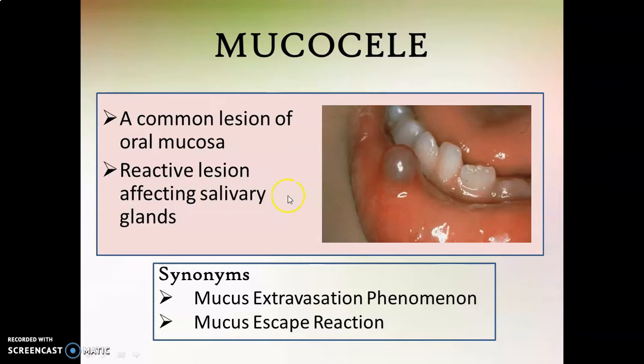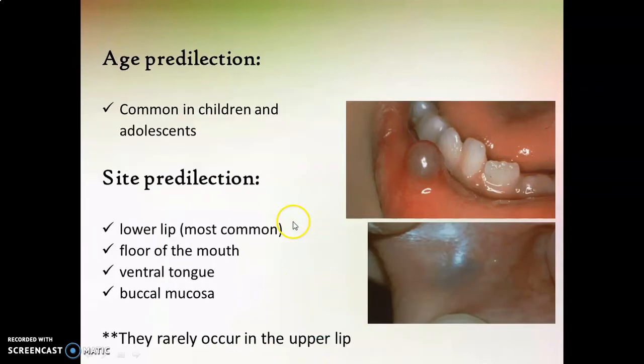Mucocele, as I said, is a common lesion of oral mucosa and is considered to be a reactive lesion that arises from salivary glands. The lesion usually is caused by rupture of a salivary gland duct and spillage of mucin out into the surrounding connective tissue. So this lesion is also termed mucus extravasation phenomenon or mucus escape reaction. The lesions of mucocele are common in children and adolescents. That means it's common in young age group.